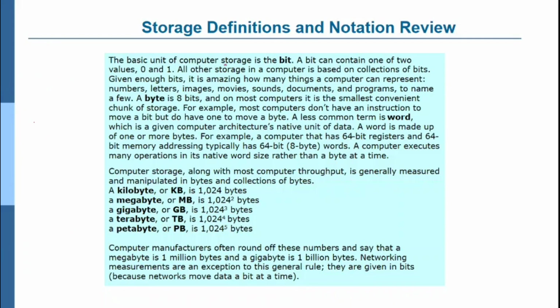the basic unit of computer storage is a bit. Eight bits make a byte, and a common term is word, which in an architecture with 64-bit registers means 64 bits, equal to 8 bytes. A kilobyte is represented as KB, megabyte as MB, gigabyte as GB, and then terabyte, next petabyte. If you see your laptop, they will say 1 terabyte, 2 terabyte, 3 terabyte.